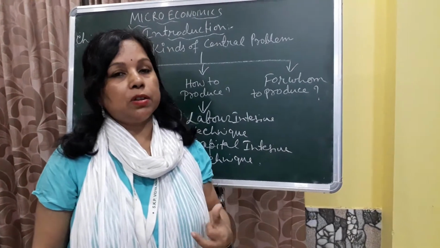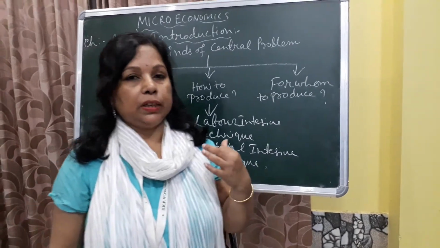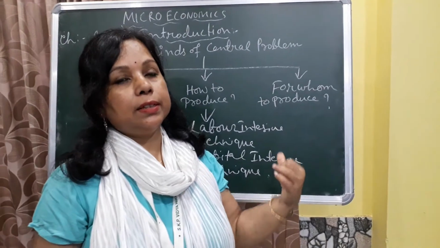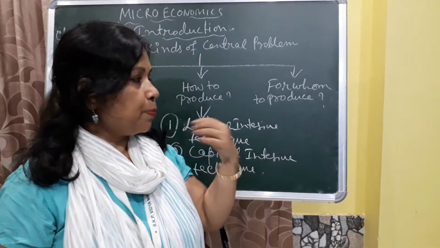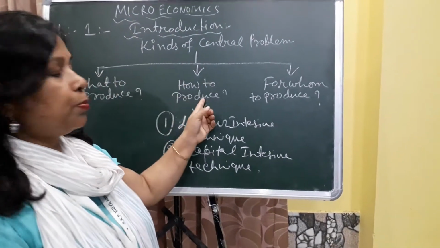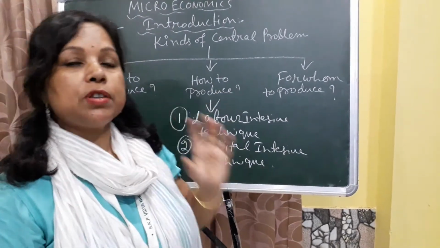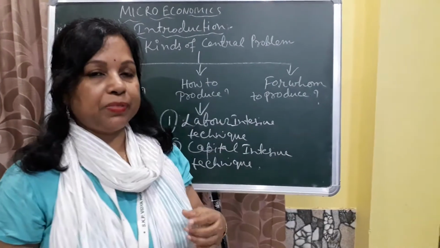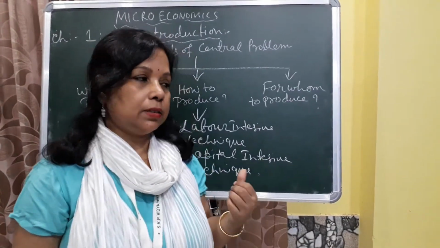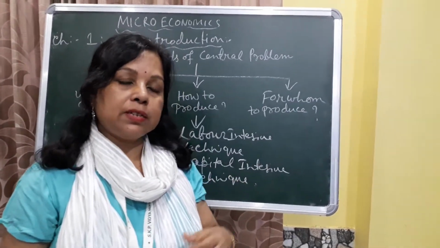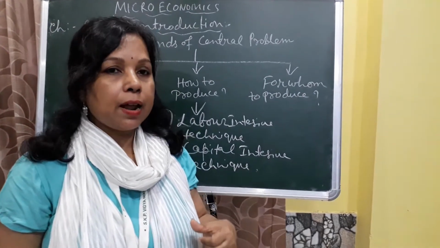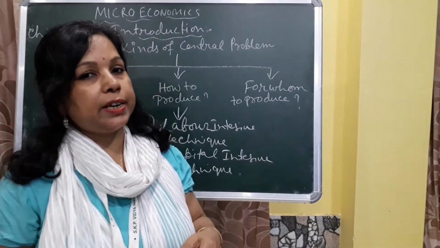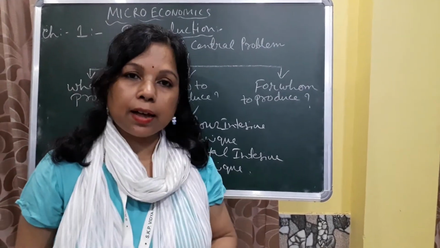So it depends on the condition of the country. According to this situation, the country uses this type of technique for production of a commodity. So how to produce relates to the type of technique, which type of technique will be used. For example, in India labor intensive technique is used, but in America capital intensive technique, meaning machinery, is used for producing the commodity.